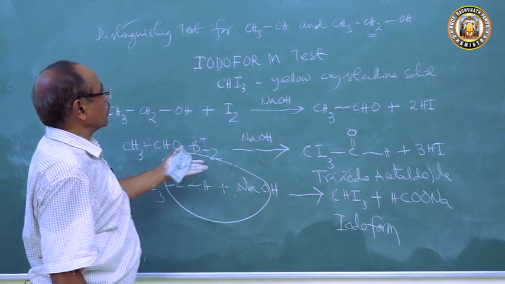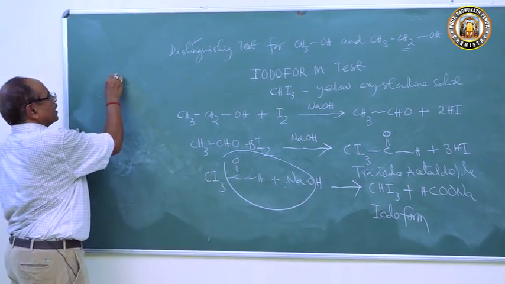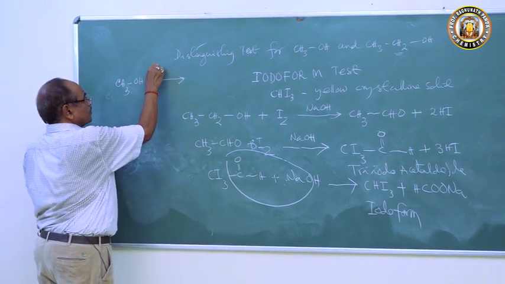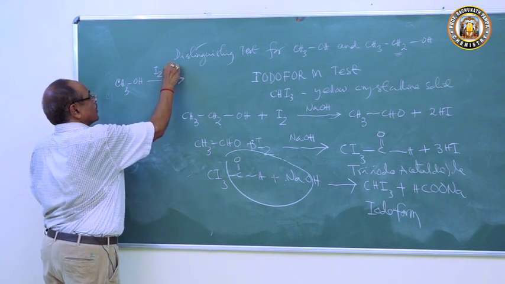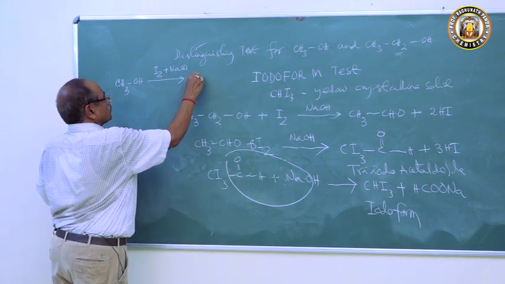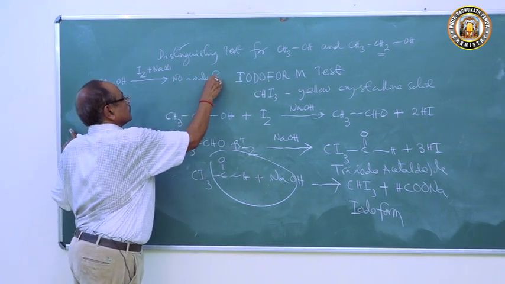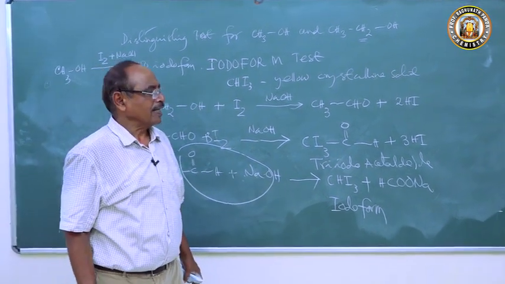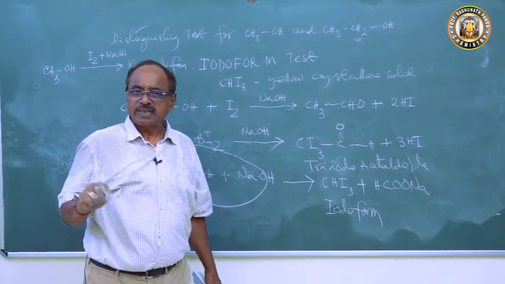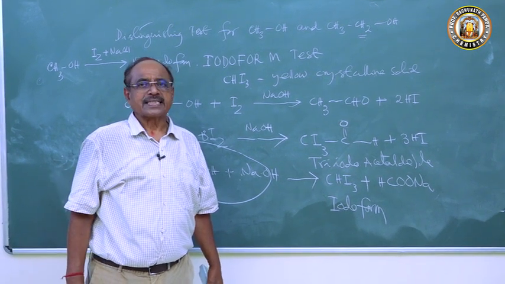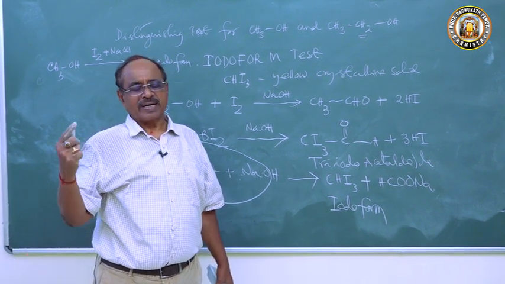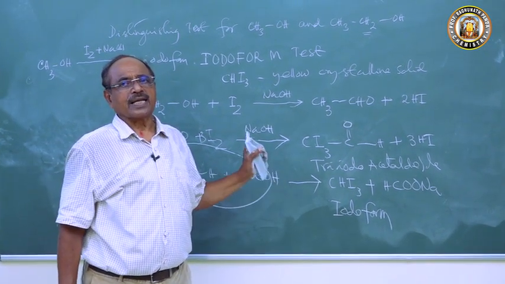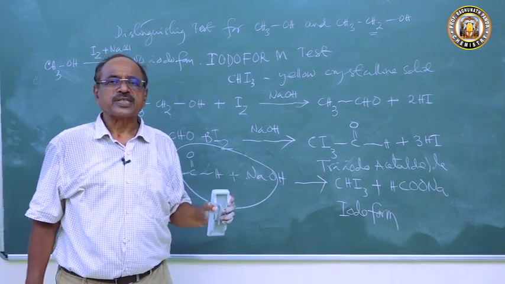And when you take methyl alcohol, CH3OH, and treat this with iodine and sodium hydroxide, no iodoform. Hence, the ethyl alcohol can be distinguished from methyl alcohol by the iodoform test. So, distinguishing test for 1 degree, 2 degree, 3 degree, then distinguishing test for methyl alcohol and ethyl alcohol. That completes your distinguishing tests.